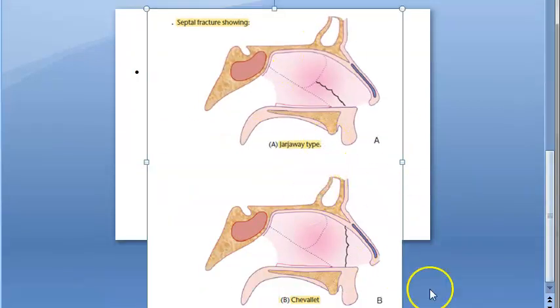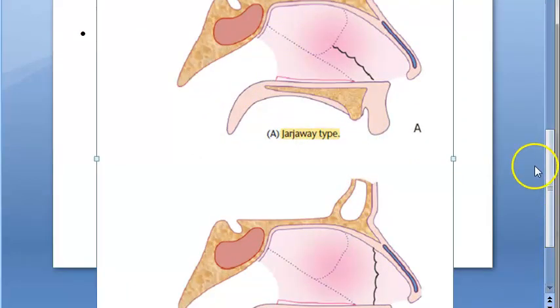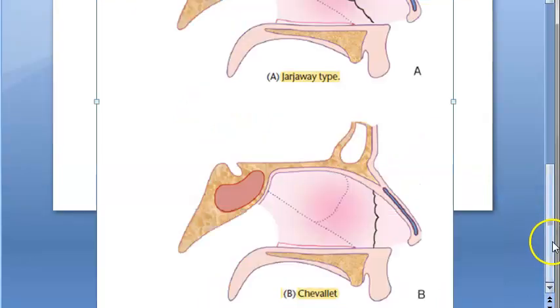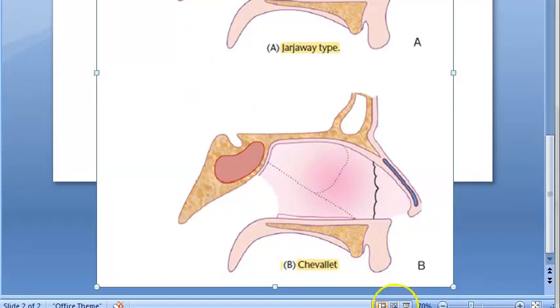So basically look at this. There are two types of fractures. You need to know what they are. Jarjavay type. Look at the fracture here. Jarjavay fracture, and below you have this Chevallet fracture. Are you able to see Chevallet fracture? So Chevallet fracture is like this, right? So Jarjavay and Chevallet. So let's read about these.